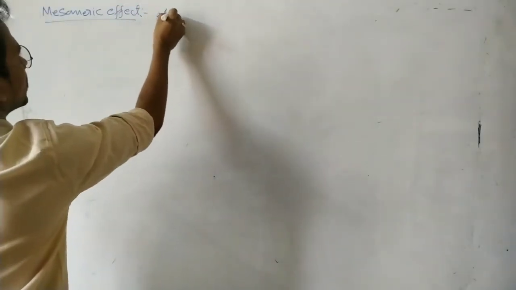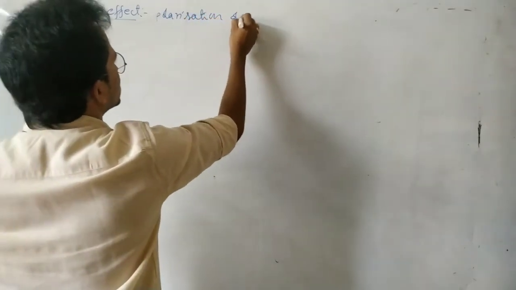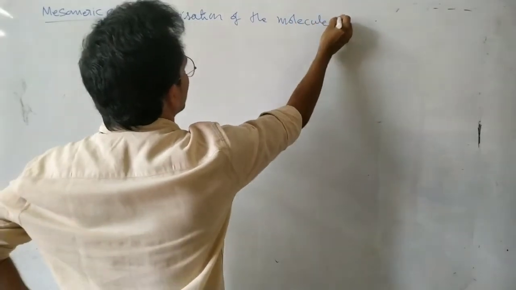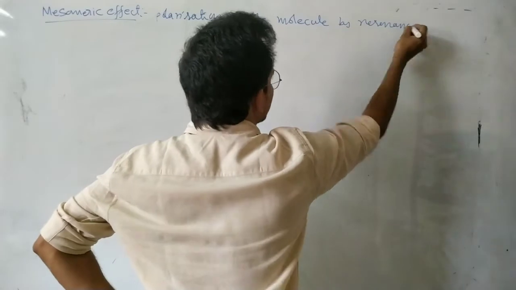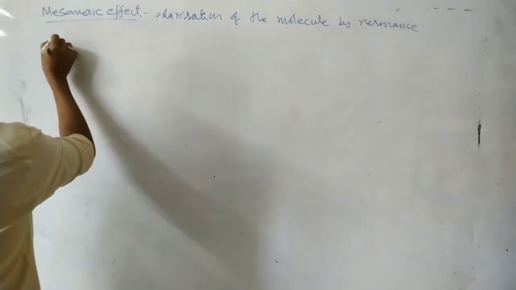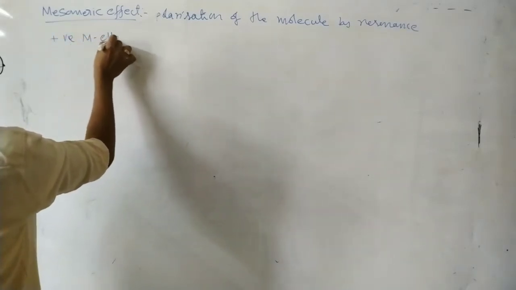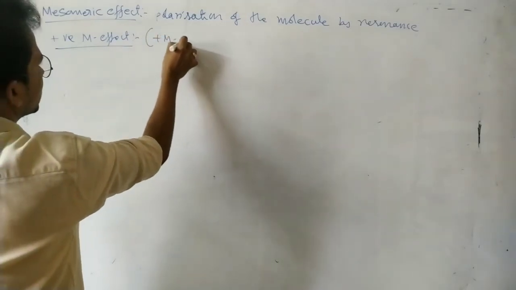Here, polarization of the molecule by resonance, that means by delocalization of the electron, is called the mesomeric effect. It is of two types. The positive mesomeric effect, simply called the plus M effect.